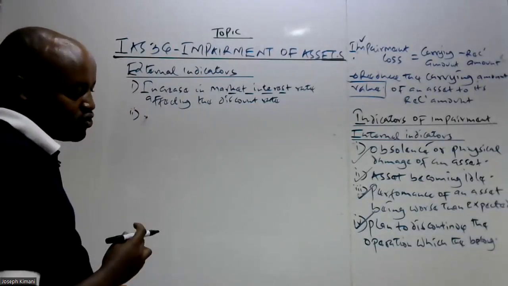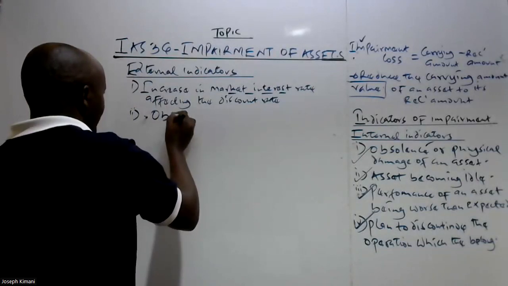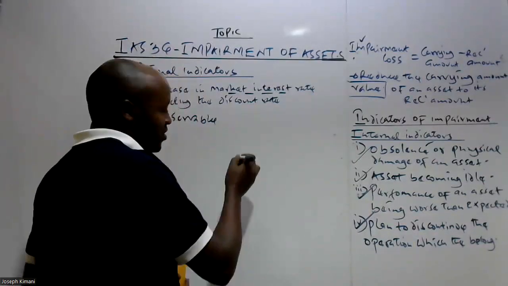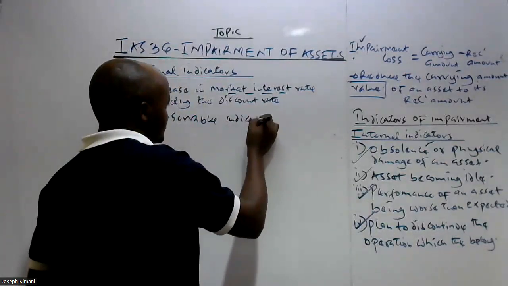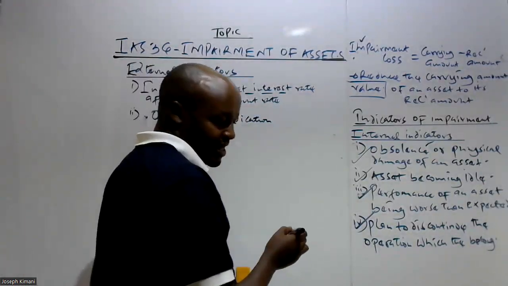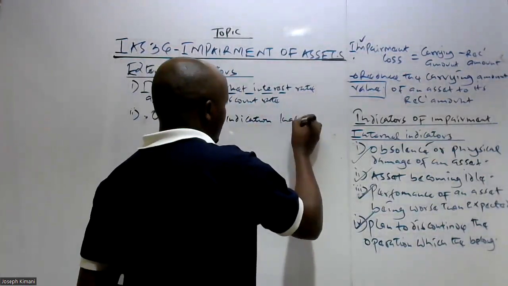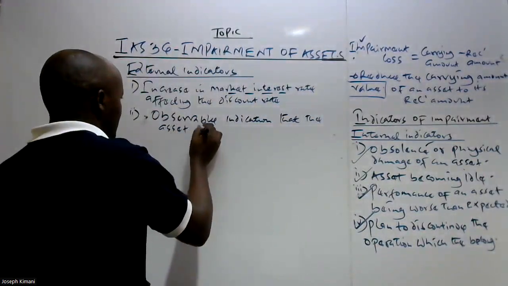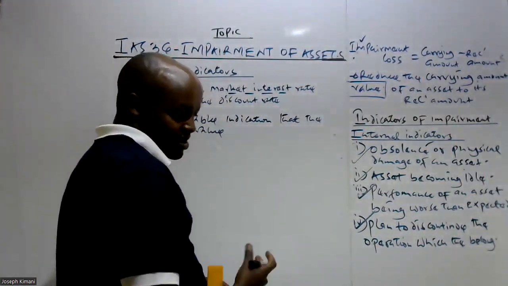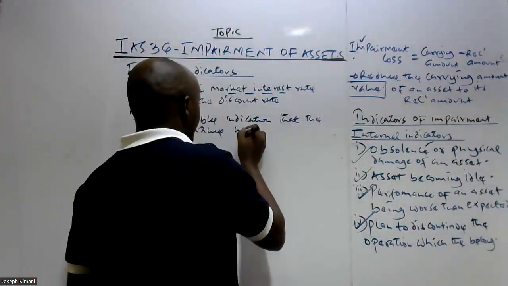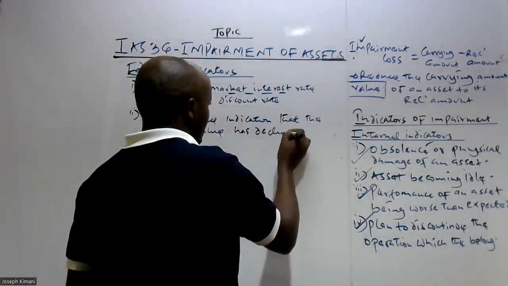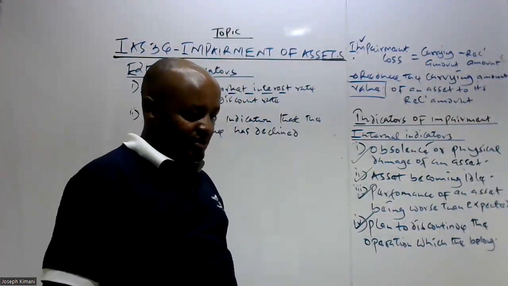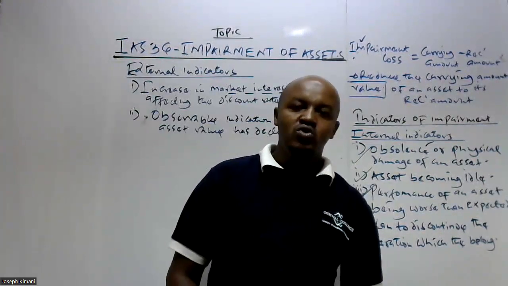Number two is observable evidence, or basically observable indication that the asset value has declined during the period significantly more than what was expected.